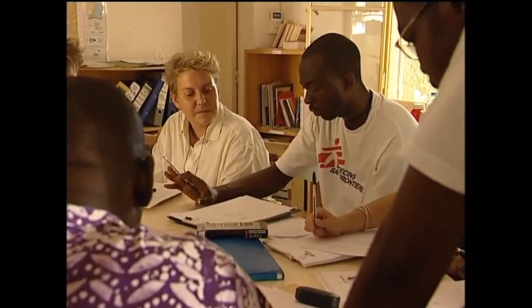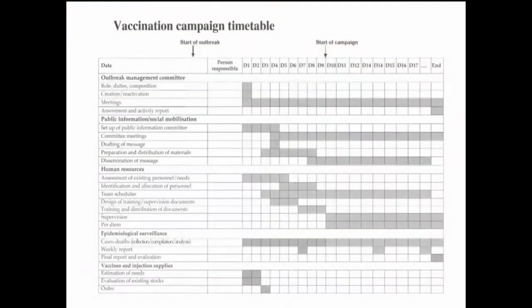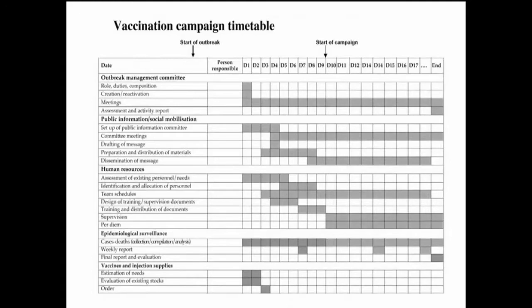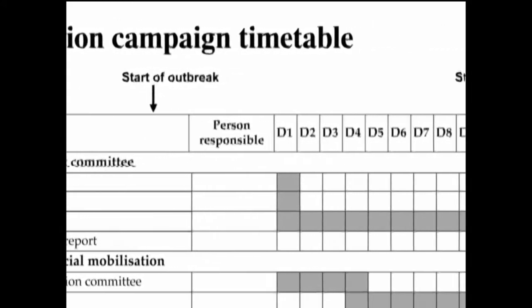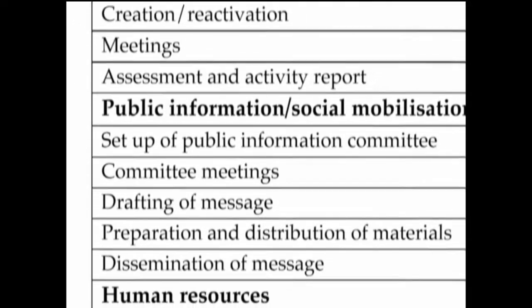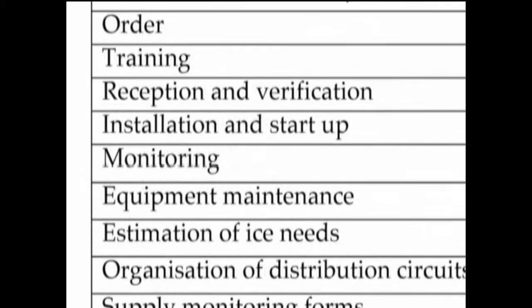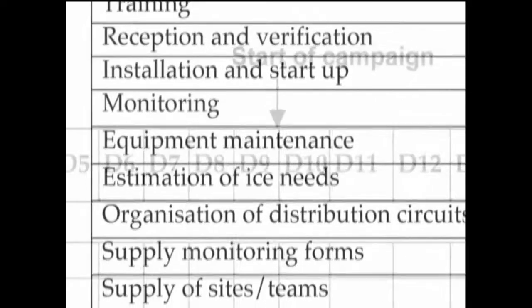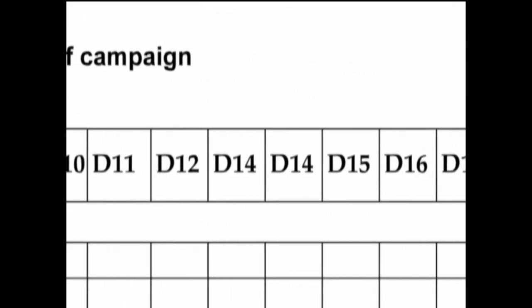The effectiveness of a mass vaccination campaign depends largely on the precision of its planning. The vaccination coordination team establishes a detailed timetable. The elaboration of a timetable is essential. It explains when each task should be performed. It helps define the role and priorities of each member of the teams at any given moment in time. The timetable should be revised following the evolution of the epidemic and the course of the vaccination campaign.